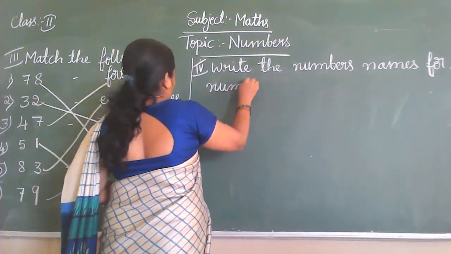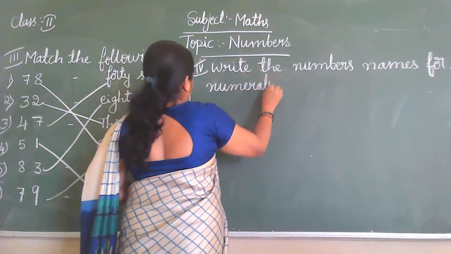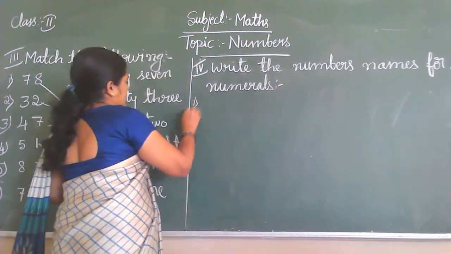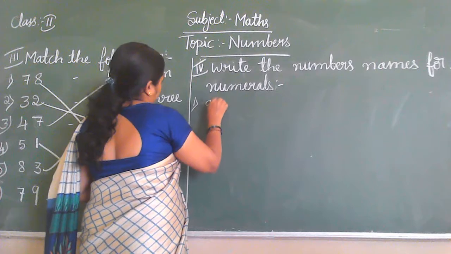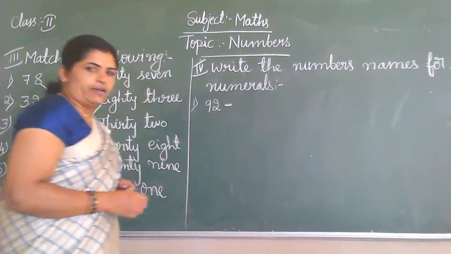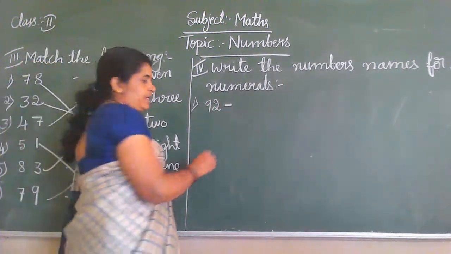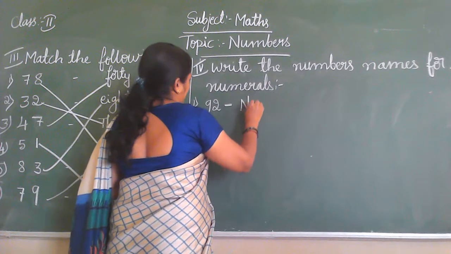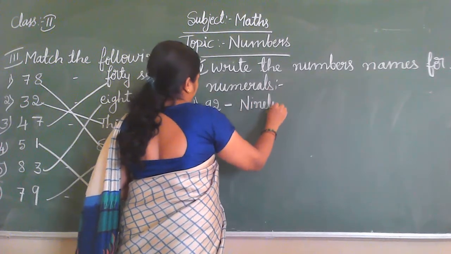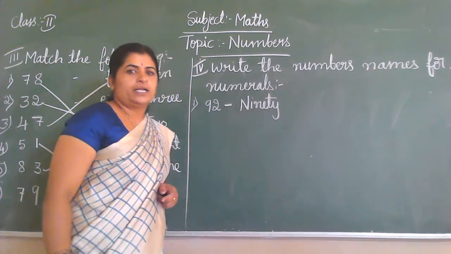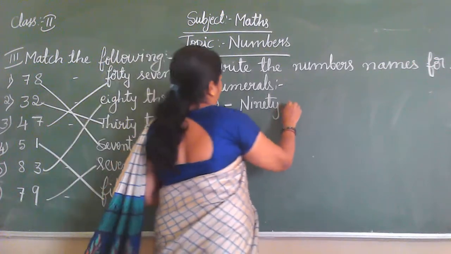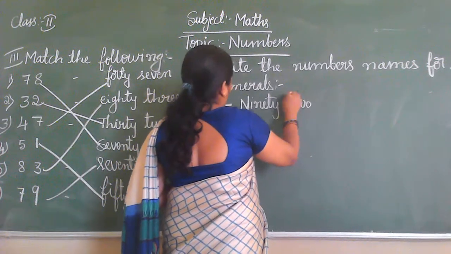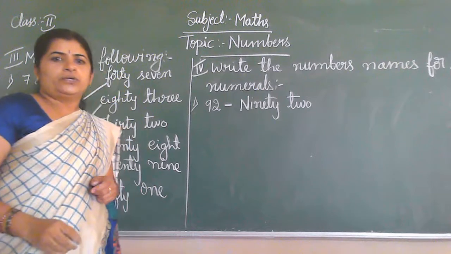First one, 92. What is the spelling of 92, children? N-I-N-E, 9, T-Y, 90. 2 spelling? T-W-O, 2. 92.